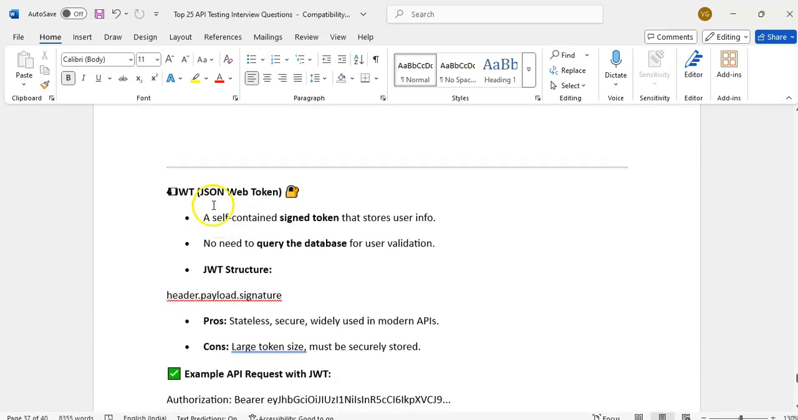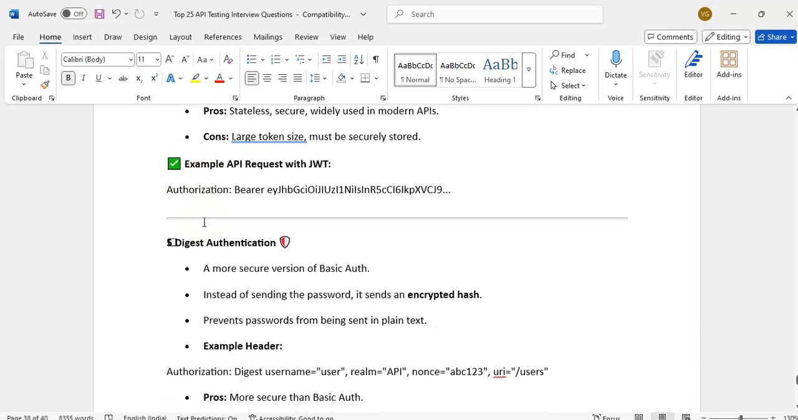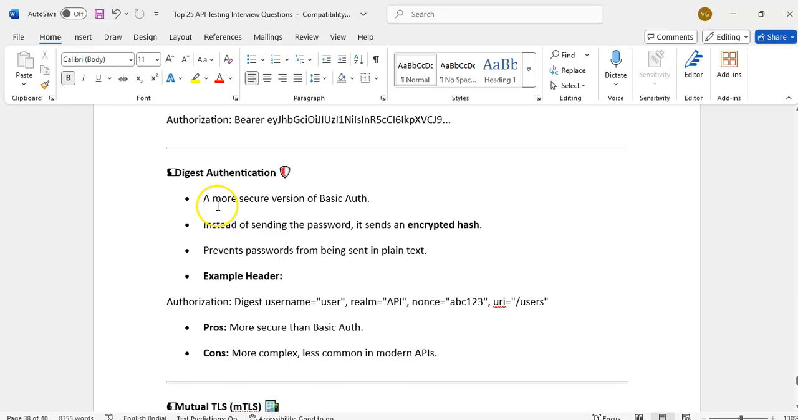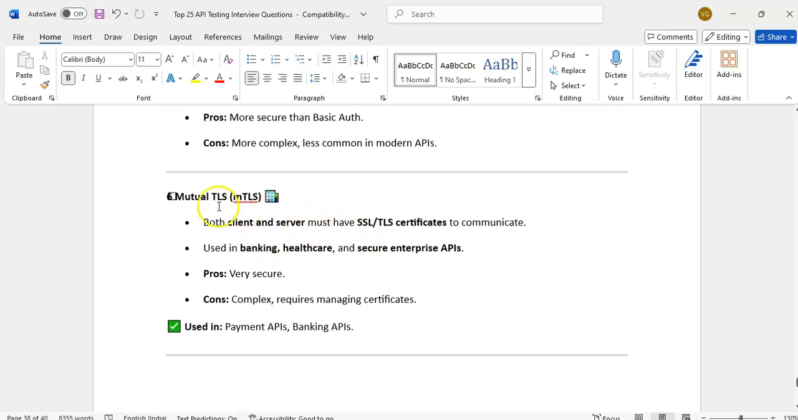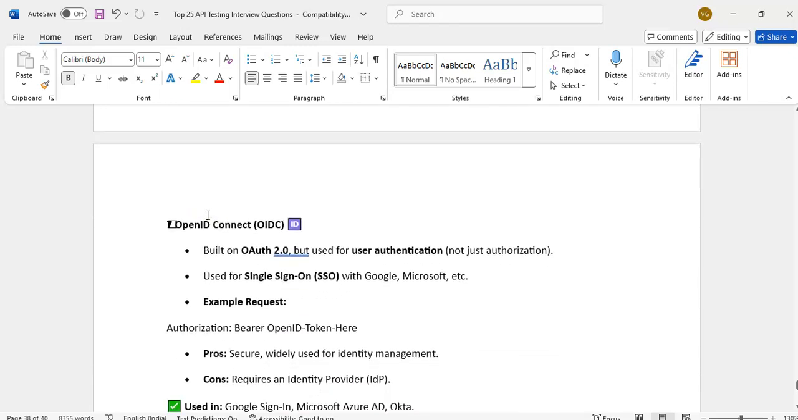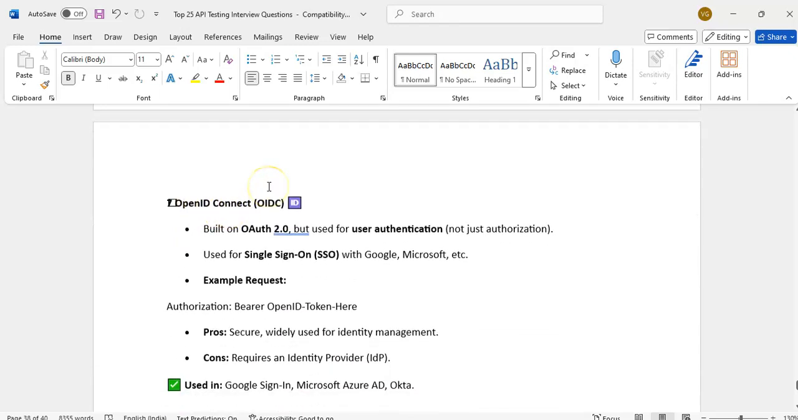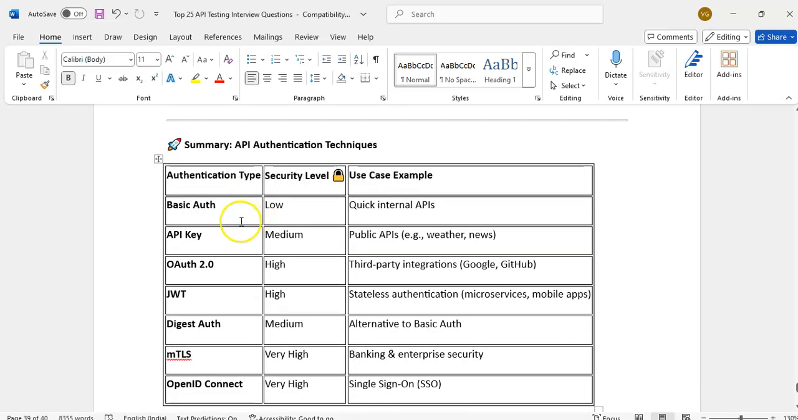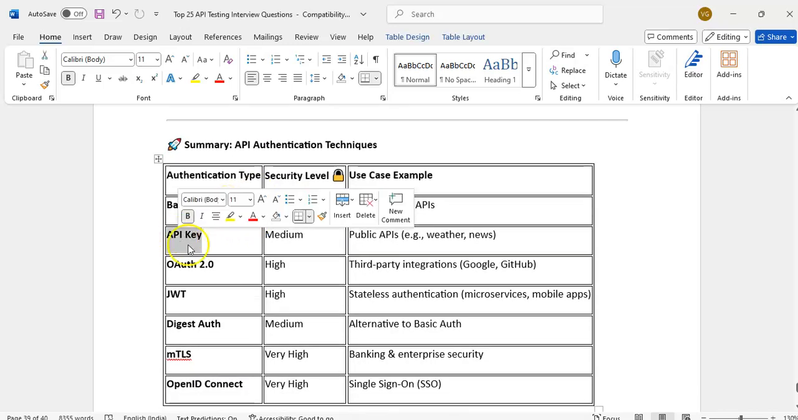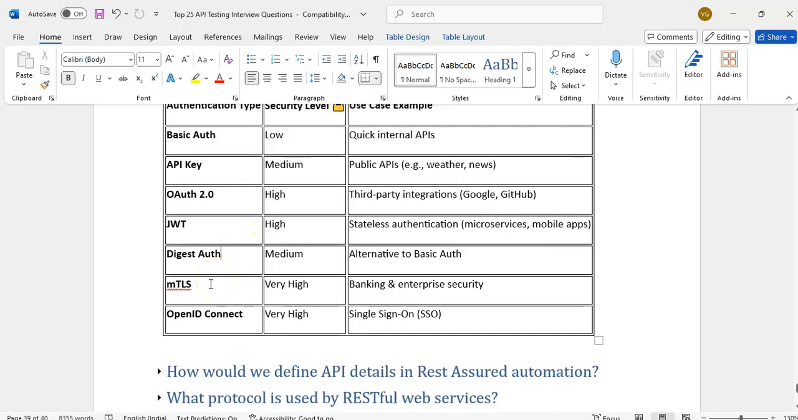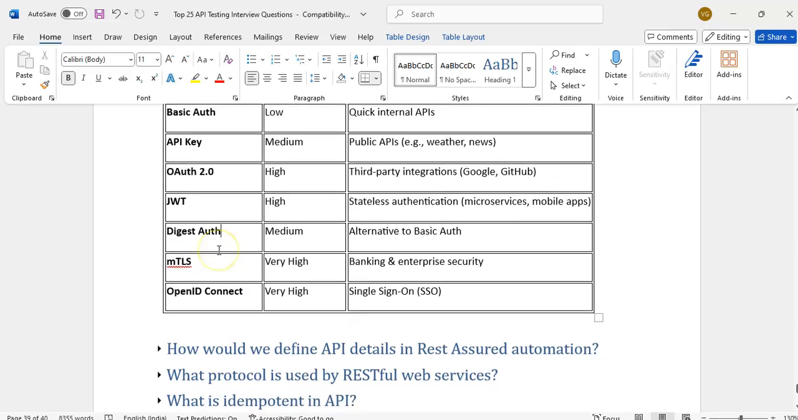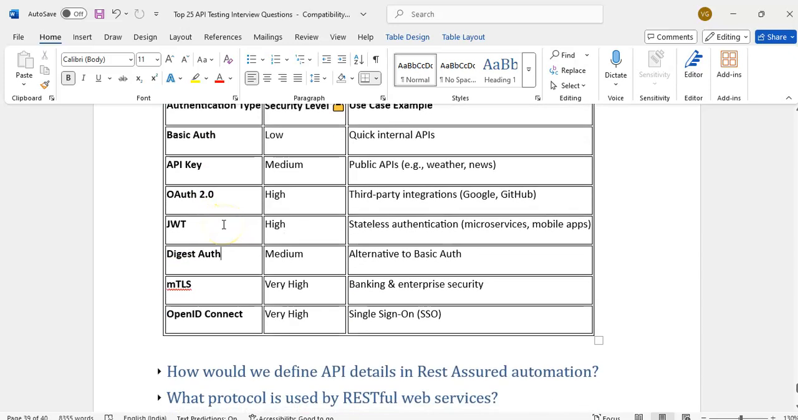OAuth 2 and then JWT, JSON Web Token. This is one type of authentication. Digest authentication. We can use mutual TLS, client-server authentication. Then OpenID Connect. This is one type of authentication, right? Basic auth, API key auth, JWT, digest auth, mTLS, OpenID Connect. These are the different types of authentication we can use.